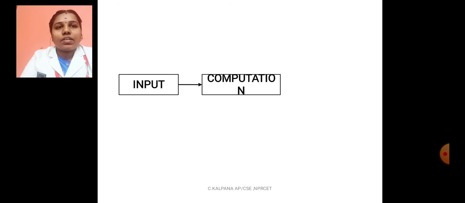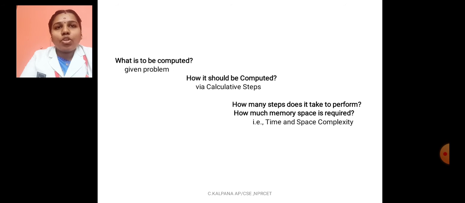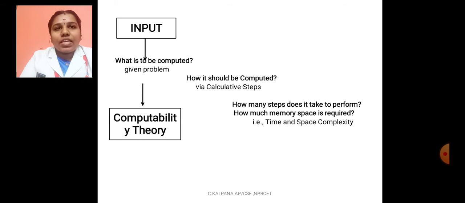For each and every problem, we have an input and we have an output. In between the input and output, we are doing computation. Input should be based on the given problem. So what is to be computed? That is called as input. This can be referred as computability theory.